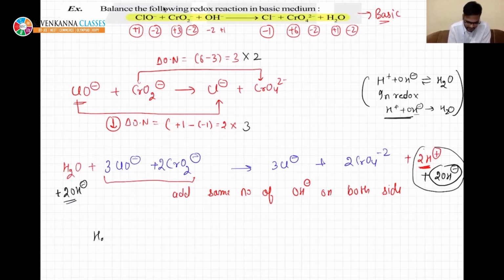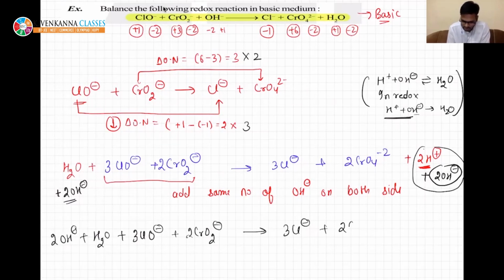So the reaction will become H2O plus 3ClO minus plus 2CrO2 minus plus 2OH minus, I forgot, gives 3Cl minus plus 2CrO4 minus, and there are two water molecules.